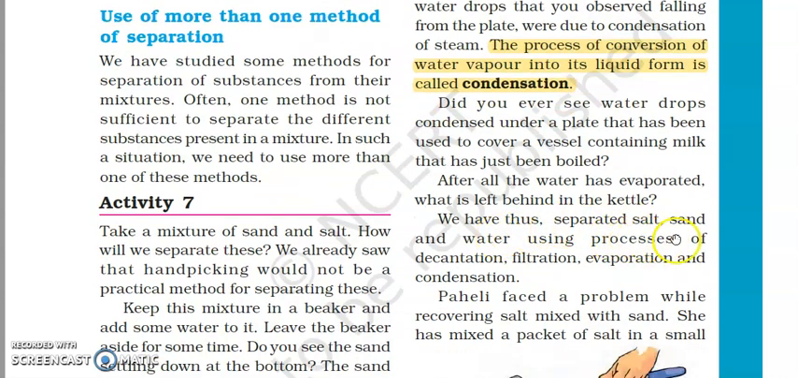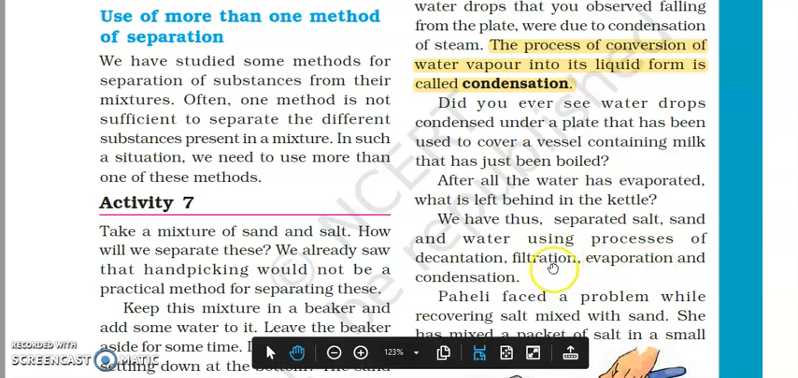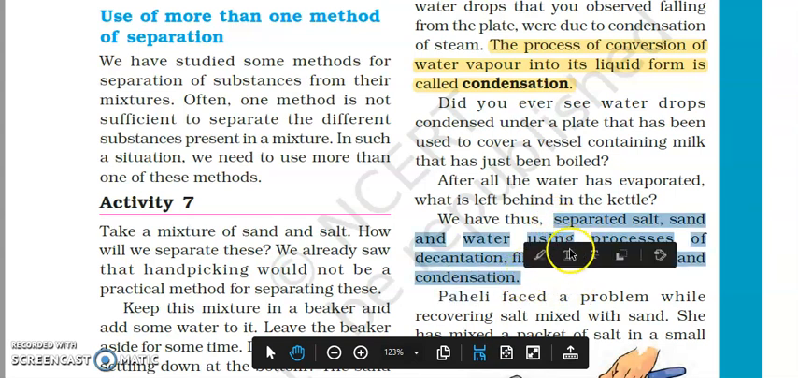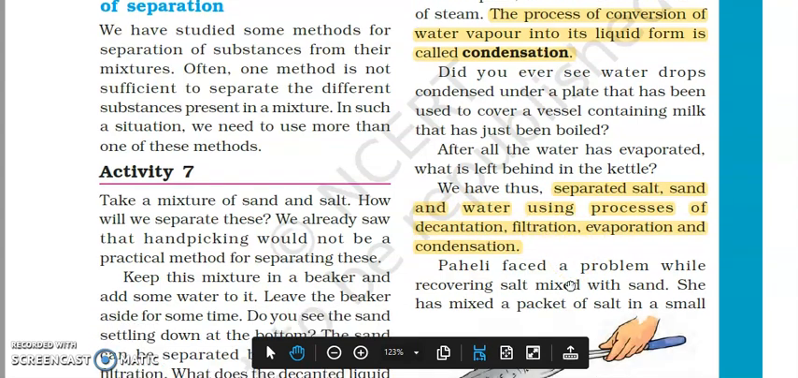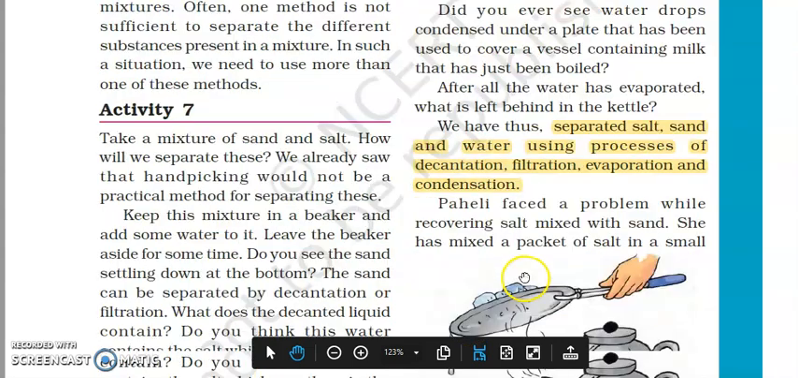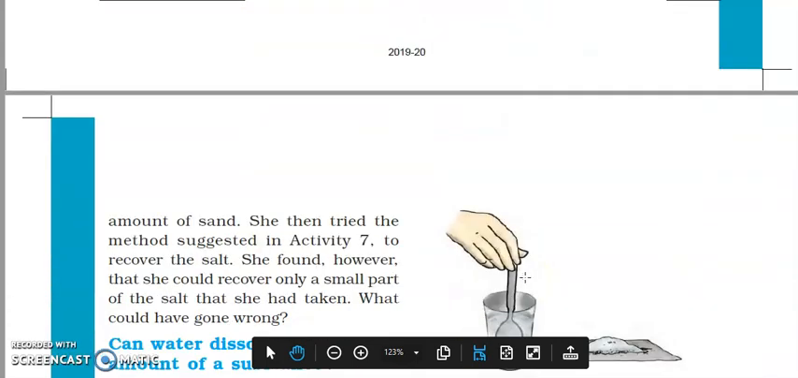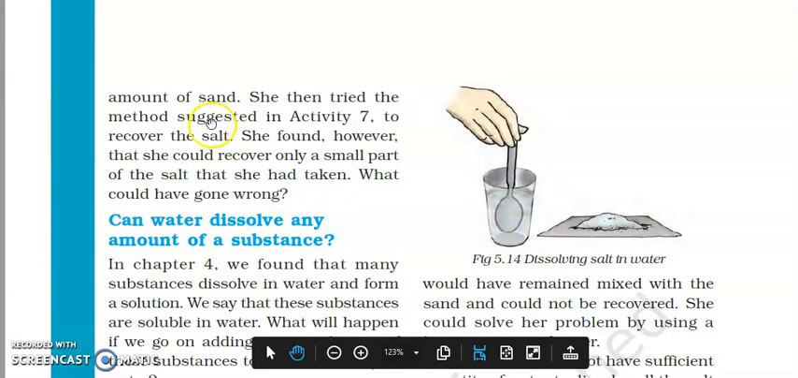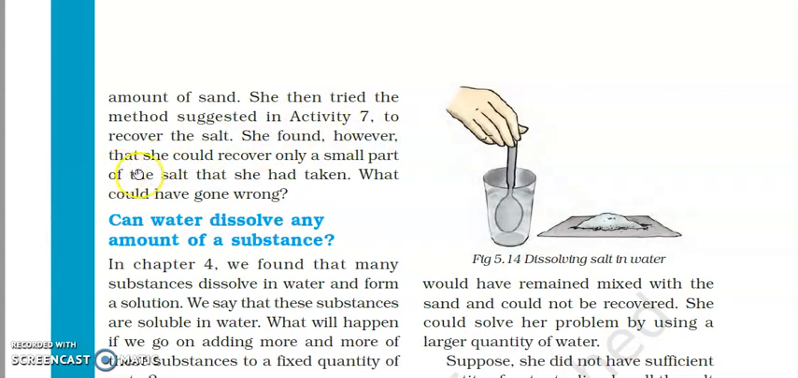So we have separated salt, sand and water using the process of decantation, filtration, evaporation and condensation. Now, the most important part. Paheli faced a problem while recovering salt mixed with sand. She has mixed a packet of salt in a small amount of sand. She then tried the method suggested in activity 7 to recover the salt. She found, however, that she could recover only a small part of salt that she had taken. What could have gone wrong?